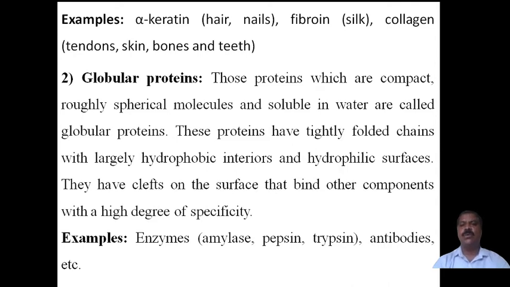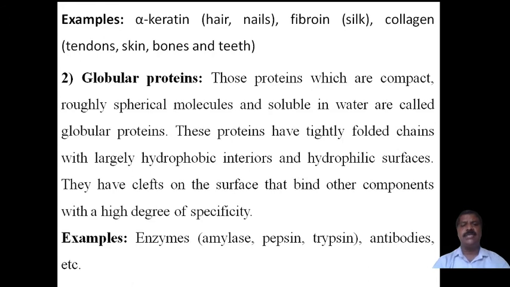That is the globular proteins. Globular means a spherical shape, a ball-like shape, a round shape. Therefore, we say those proteins which are compact, roughly spherical molecules, and soluble in water are called globular proteins.